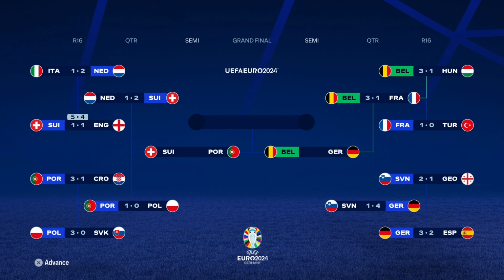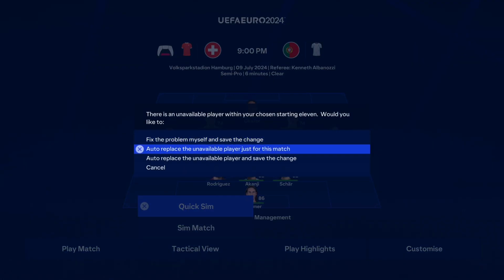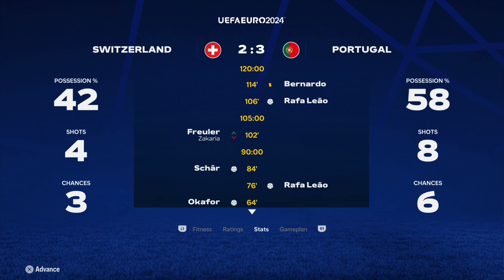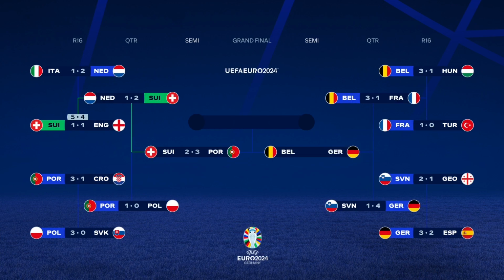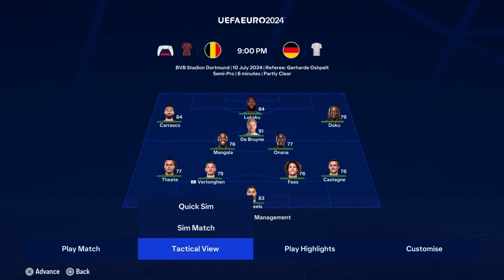Our semi-finals matchups are Switzerland versus Portugal and Belgium versus Germany. First, semi-finals, Switzerland versus Portugal. Should be an easy win for Portugal. Rating-wise, they are the better team. And it's not an easy win. It's gone to extra time, but they do get over the line, and Switzerland are out in the semi-finals. On paper, this should be a very easy win for Germany against Belgium, just looking at the ratings of the players on both teams. But you never know with these simulations.